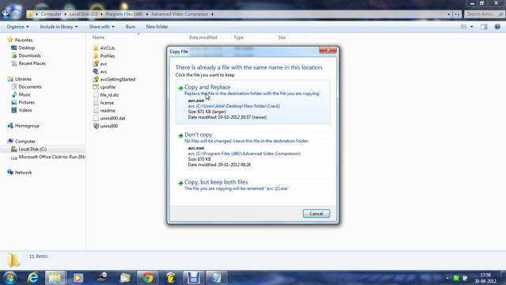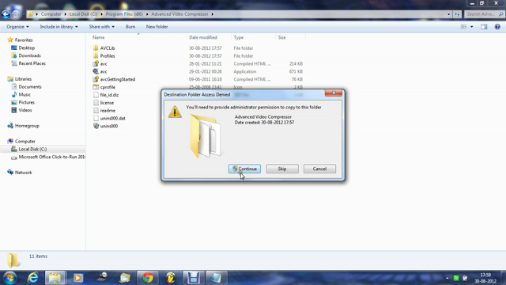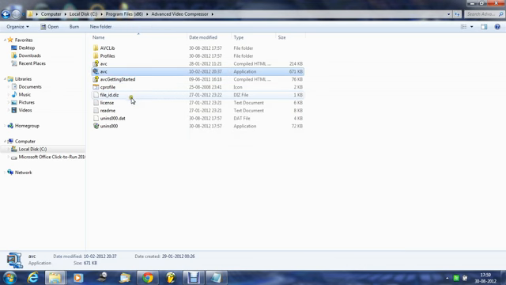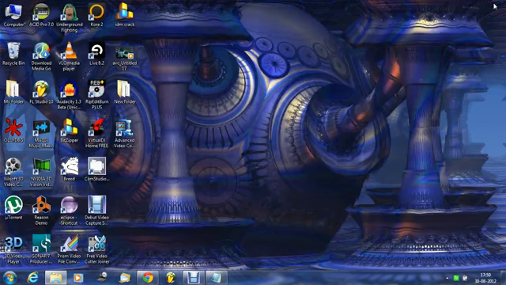So you need to click on the first option, and yes, you will need to provide administrator permission to copy this file. Click on continue. So you need to do nothing, you need to close this.